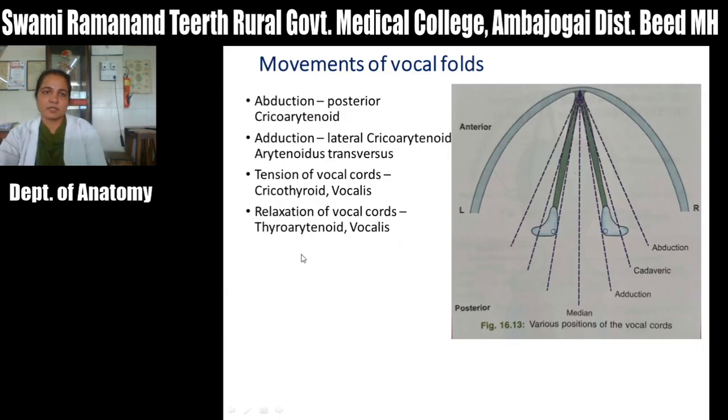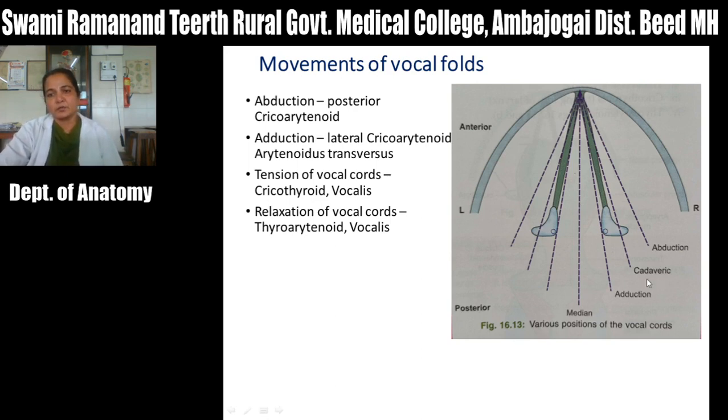Then what are the movements of the vocal cord? The movements are abduction, adduction, tension and relaxation of the vocal cord. Abduction means both vocal cords move apart, and adduction means they move towards each other. When they move even closer, the laryngeal entry is closed.